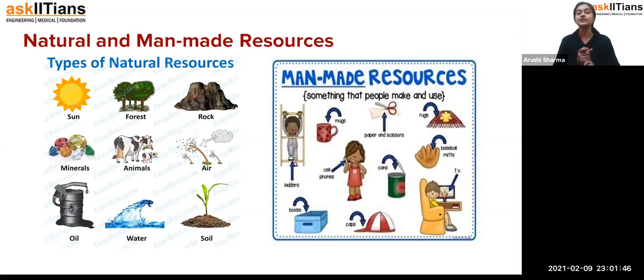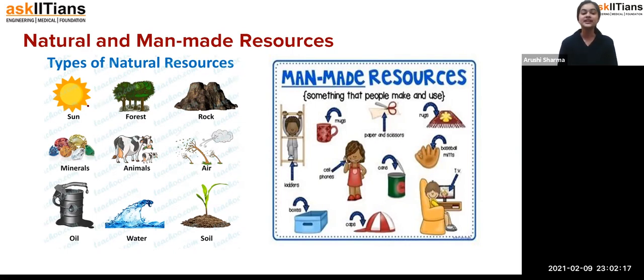Fine. Okay. Now coming to the types of resources, what are the types of resources? We have two types of resources. One is natural resources, and the other one is man-made resources. Fine. Now we have to see what are the examples of them, or how we are saying them as natural and man-made. You'll say, ma'am, natural and man-made is something we know already. Natural is something which we are getting from nature, and man-made is something which we are making with our own hands. That is, we are having our own creativity in that. So that is the man-made resources.